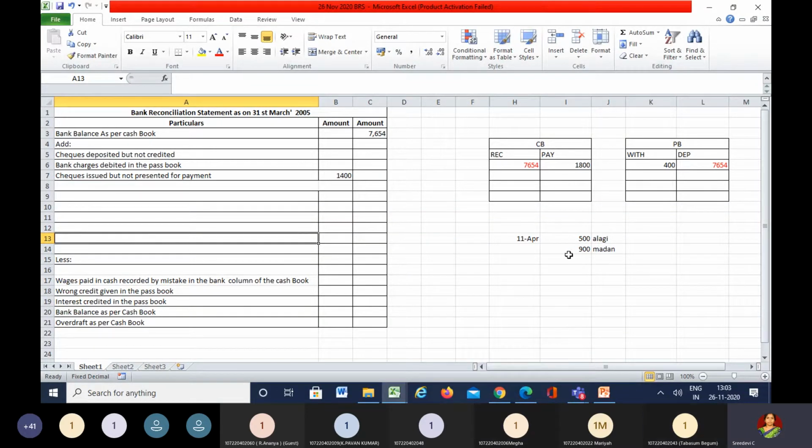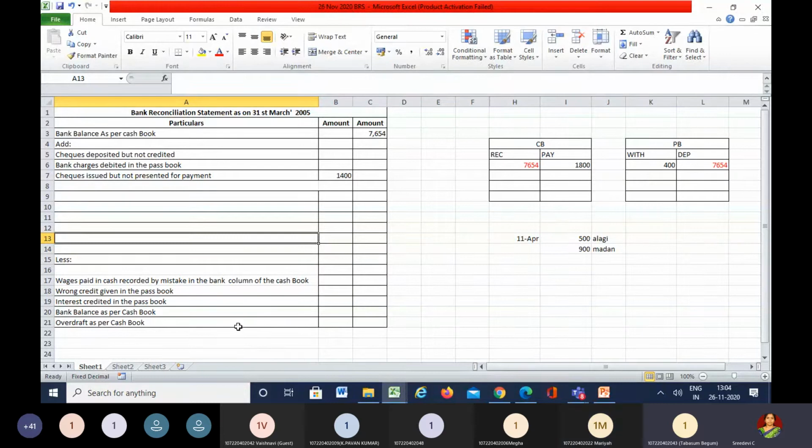Yes, ma'am. You should always apply the rules, the application of logic. If you are not able to think logically, then it's very difficult to understand this chapter. Ma'am, if I write 1400, the answer is not coming exactly as in the question's answer. Okay, we'll see. I have still not completed all the transactions. We got it, ma'am. Okay, good.